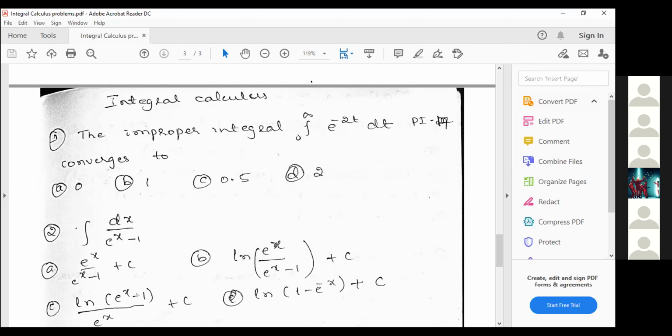The limits are 0 to infinity. Can you try this one? This is also an improper integral. You can do it easily, but you should know the value of e power infinity as well as e power minus infinity. If you know those values, you can do it easily.